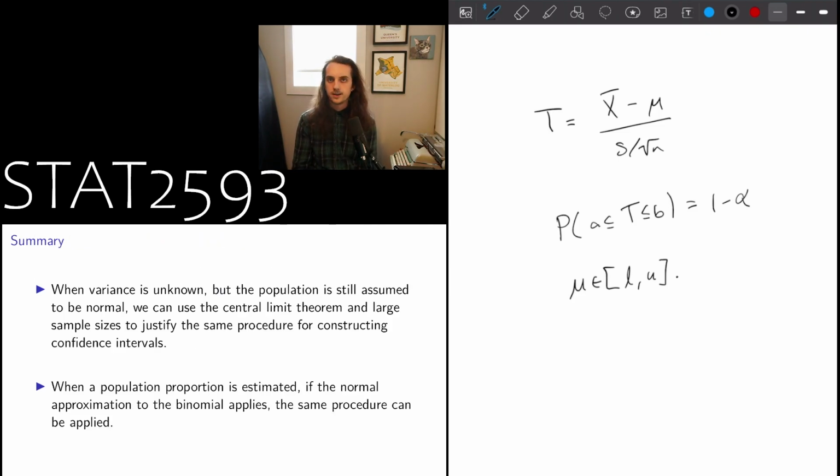So when we don't know the variance, and the population is assumed to be normal, we can use the central limit theorem and large sample sizes to justify the procedure for constructing confidence intervals based on the normal approximation. If the sample sizes are small, we rely on the t-distribution instead. I'm realizing now that these summary slides have to be updated from the last lesson, but just remember, that process is exactly the same. If the sample size is small, we have to use the t-distribution. If the sample size is large, then we can use the normal approximation, but we could also still use the t-distribution. Basically, the t-distribution approaches the standard normal distribution as n goes off to infinity.